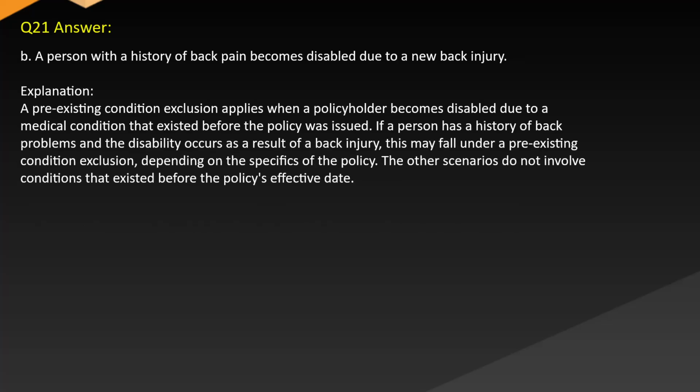Answer. B. A person with a history of back pain becomes disabled due to a new back injury. Explanation. A pre-existing condition exclusion applies when a policyholder becomes disabled due to a medical condition that existed before the policy was issued. If a person has a history of back problems and the disability occurs as a result of a back injury, this may fall under a pre-existing condition exclusion depending on the specifics of the policy. The other scenarios do not involve conditions that existed before the policy's effective date.